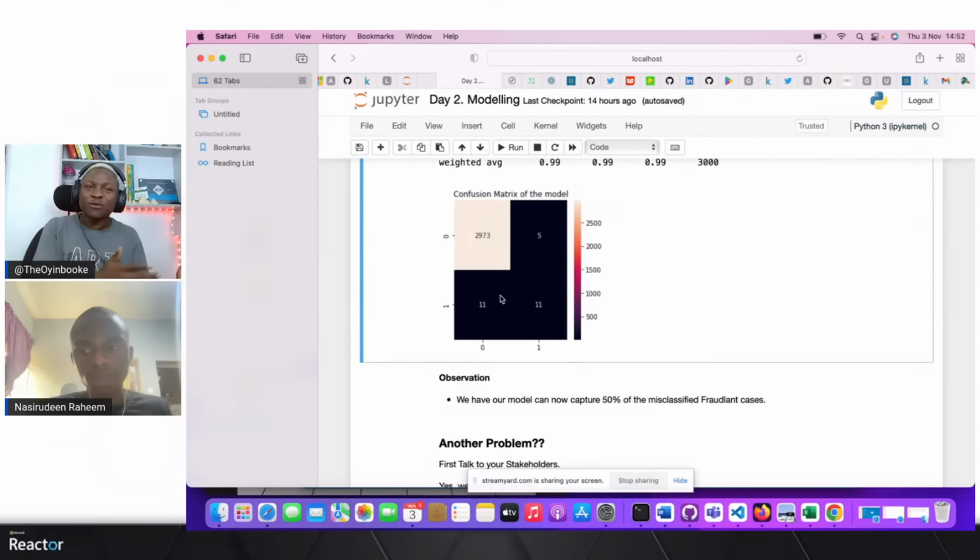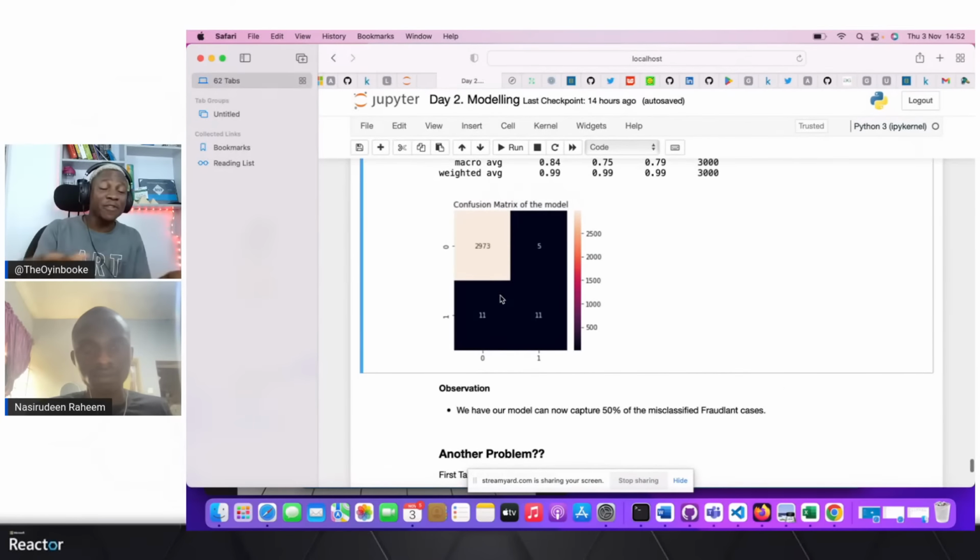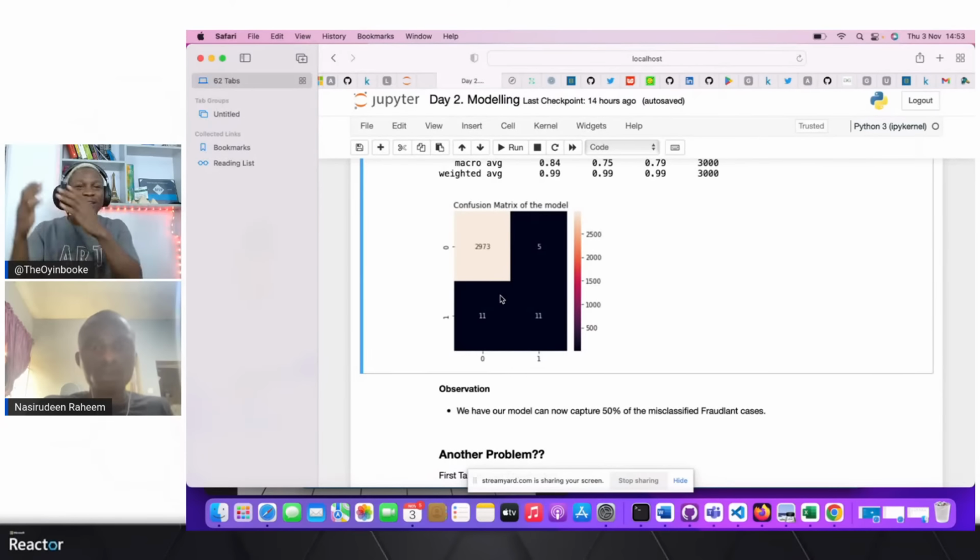If something is fraudulent and you are saying it's not fraudulent, the model is not doing that much. That's why we are at 50%, because out of the 22 fraudulent observations we have right here, he's classifying 11 as fraudulent and 11 as not fraudulent, which is just like guessing: it's fraudulent, it's not fraudulent, it's fraudulent, it's not fraudulent.